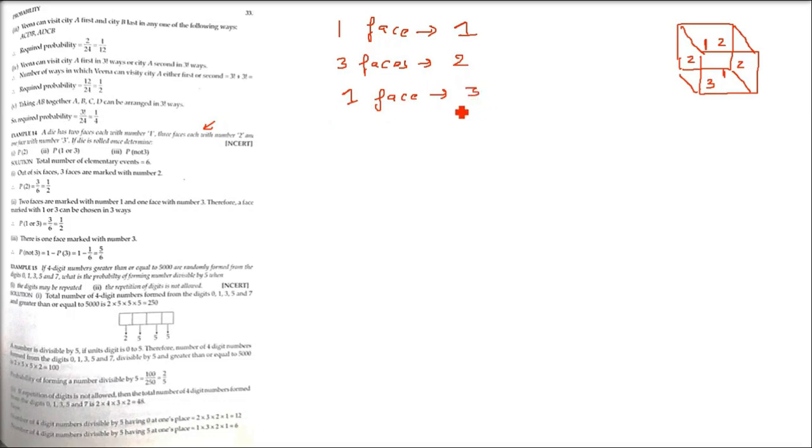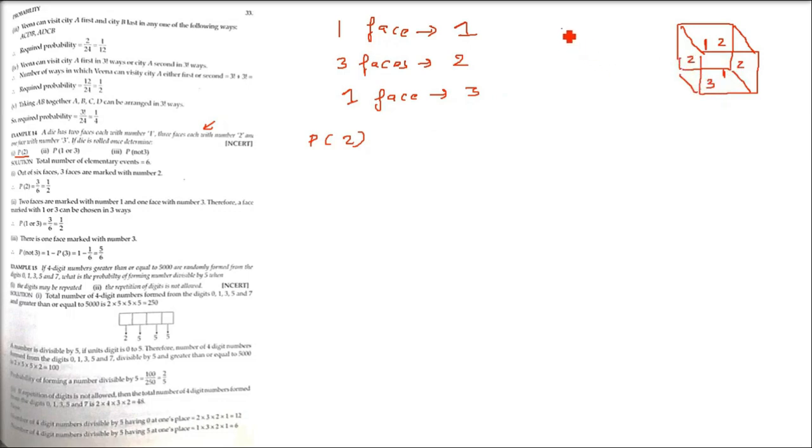So if the die is rolled once, we have to determine P(2), P(1 or 3) and P(not 3). So what is the probability of 2? First, how many elementary events are there?